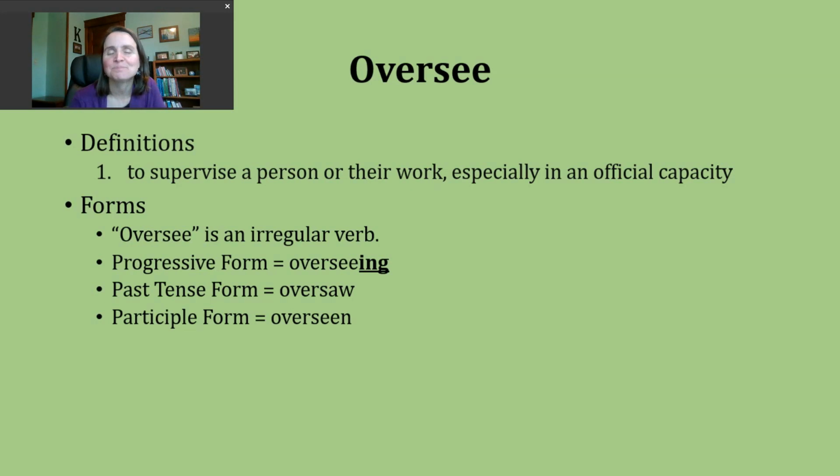For now, you should know that oversee is an irregular verb. If you want to make the progressive form of this verb, all you need to do is add ing, and that forms overseeing. The past tense of our verb is going to follow the same pattern as it does with the verb see.